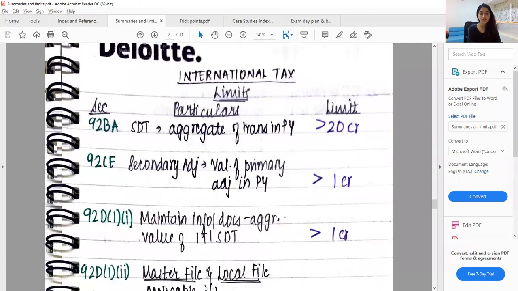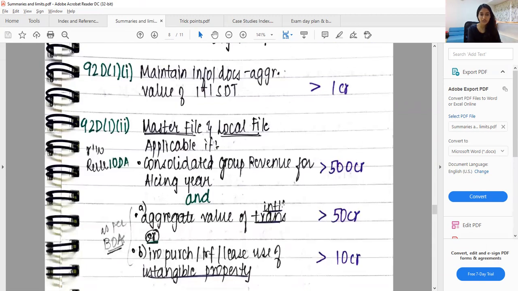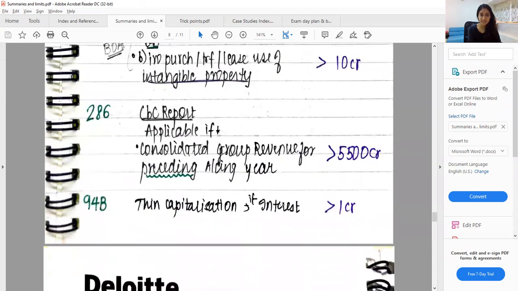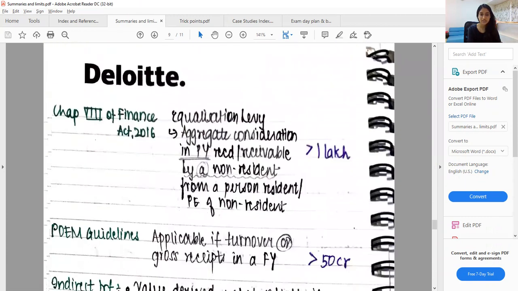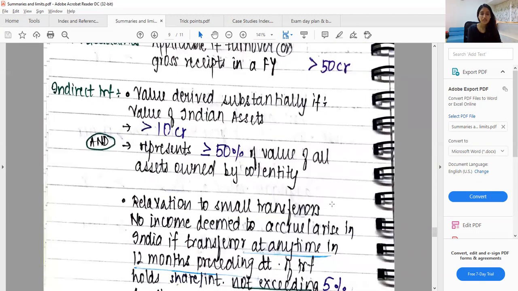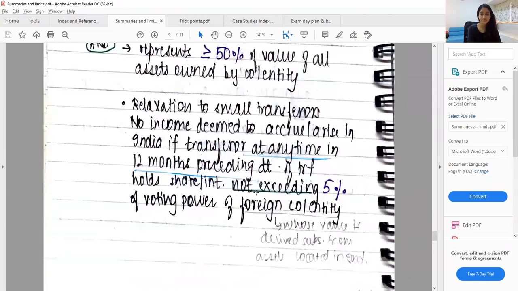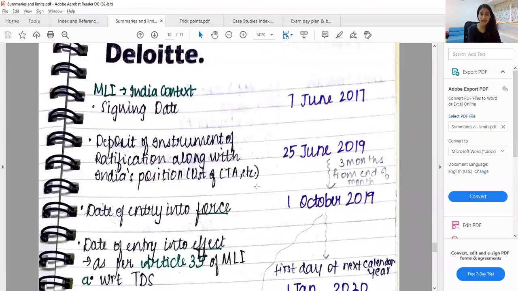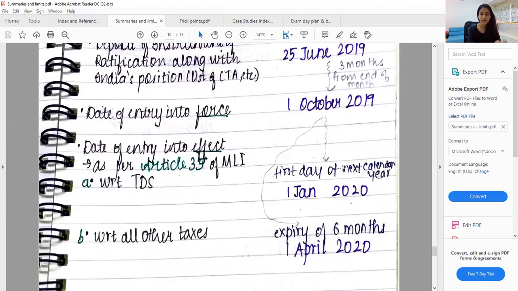Then these were all the monetary limits. For example, starting from transfer pricing 20 crore, 1 crore, 1 crore, then master file, local file, CBCR, then capitalization, then this is equalization levy ka limit, which is 1 lakh. Then POEM will be applicable only if gross receipts or turnover exceeds 50 crore. Then indirect transfer ka all the limits. Then MLI ka all the dates. So this may be asked in MCQs or even in paper 6C somewhere. So it's good to collate it all together.